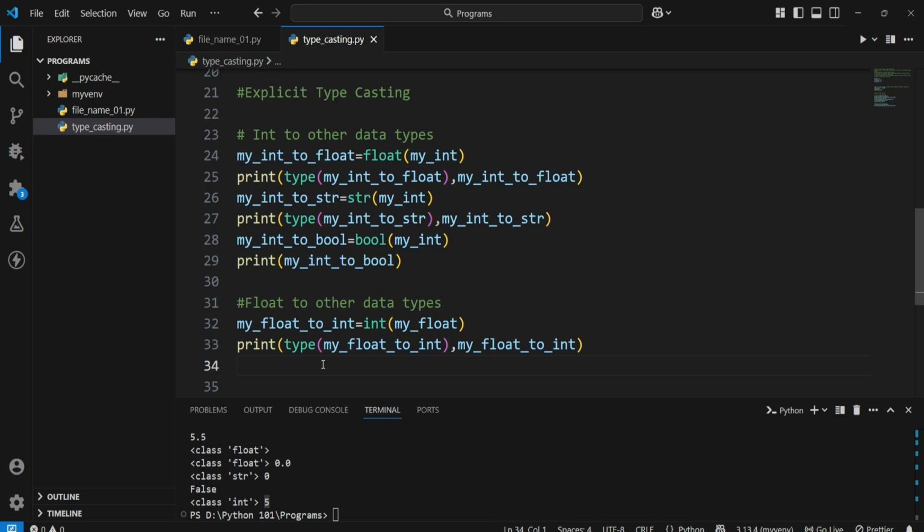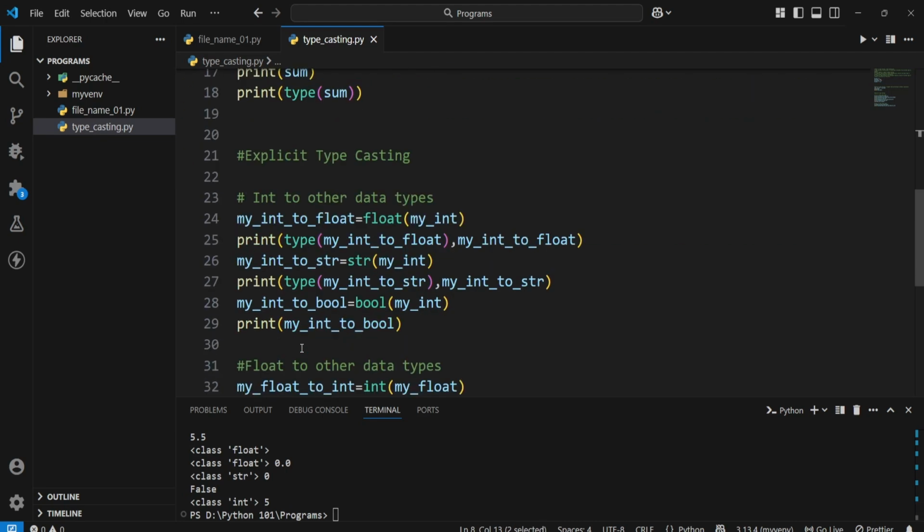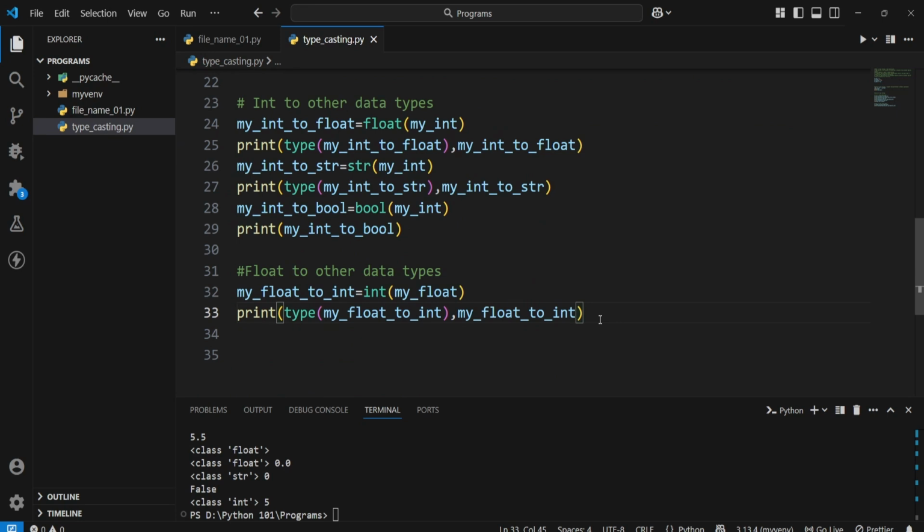This is very important for you as a programmer to keep in mind. Whenever you are converting any data from higher precision to lower precision, like float to int, you have to make sure it is according to your need, that even the loss of information will not affect you. If that's not the case, you have to use it very carefully. As we lost 0.5 here, you have to be careful with that.